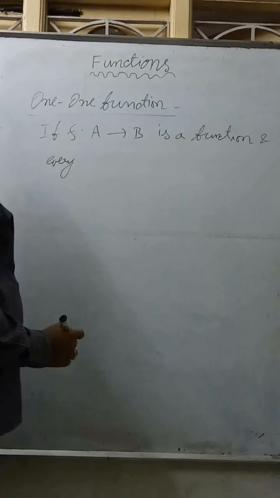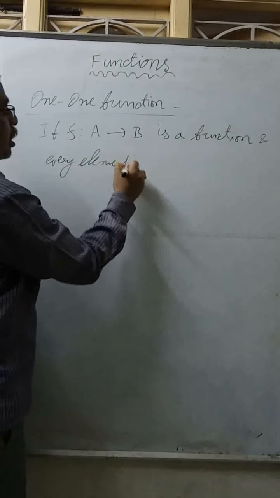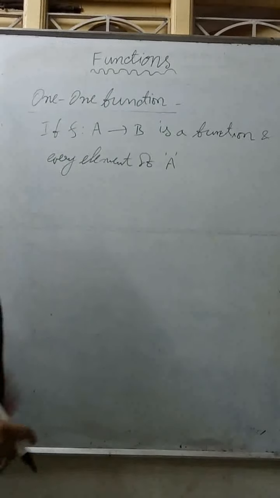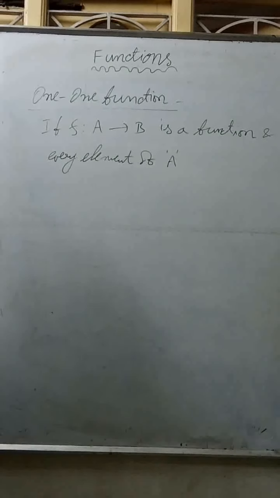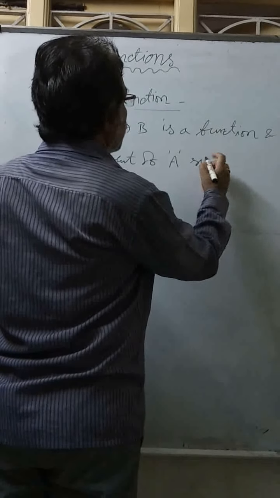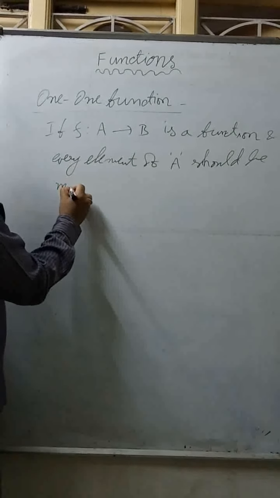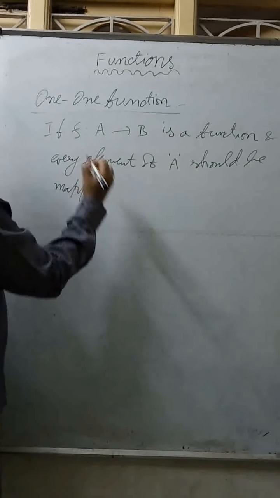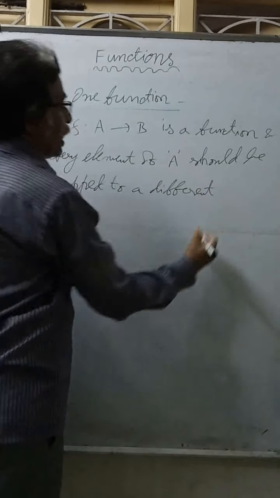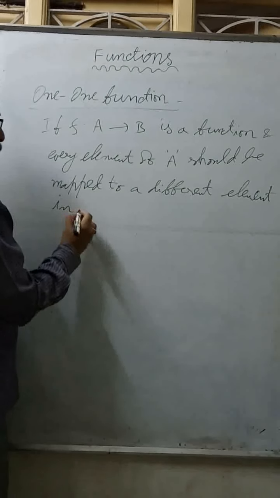every element of A should be mapped to a different element in B. Previously I told only one image.